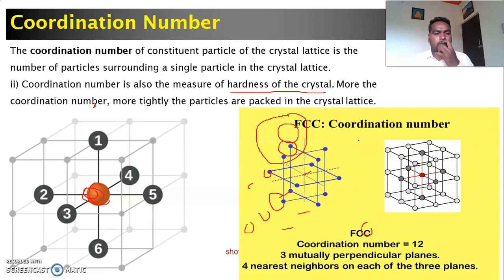Next one is face centered. In case of the face centered unit cell, the coordination number is 12. There are 12 nearest neighbors. For example, if you consider this central atom and count the number of blue circles, there are 12 blue circles which surround this atom. That's why for the face centered cubic unit cell, the coordination number is 12.